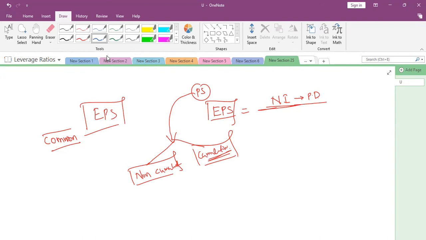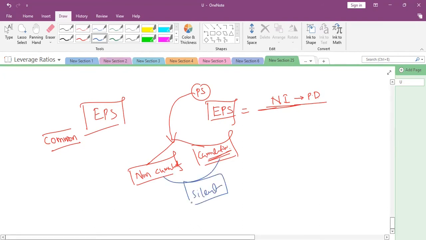If the question is silent about non-cumulative or cumulative, what to do? Tell me while calculating EPS. Non-cumulative. Non-cumulative, and the company has not declared any dividend that particular year. We need to deduct preference dividend while calculating EPS or not? No, sir. No need.